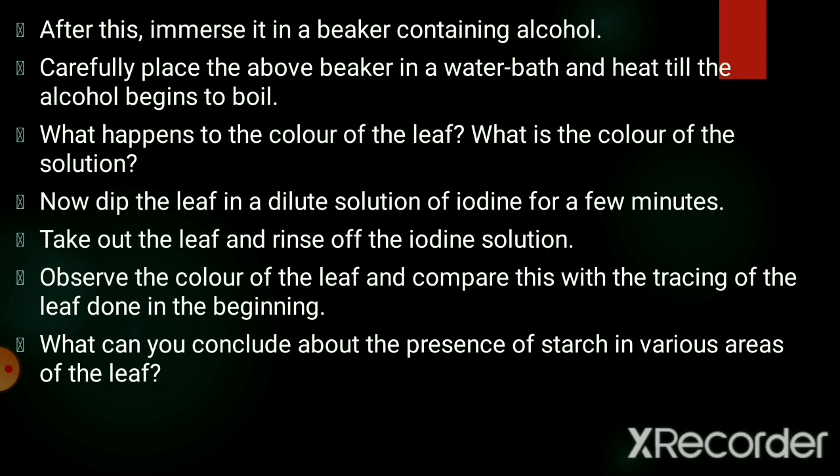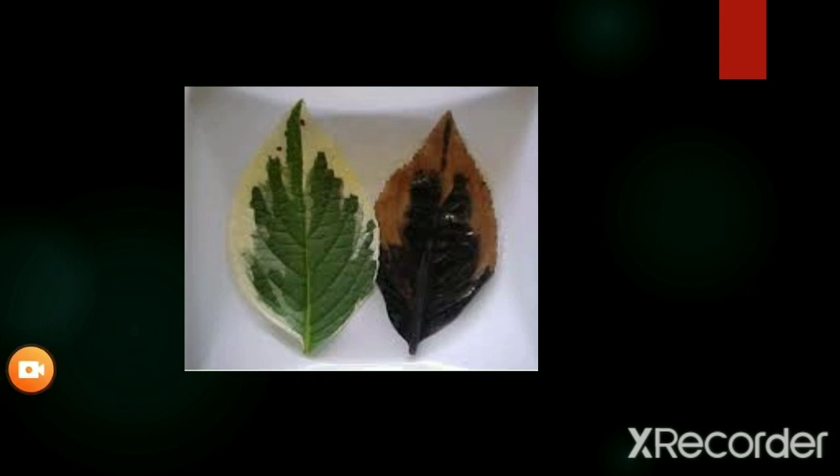And why do you think there is a blue color appearance? The blue color indicates the presence of starch. Since starch formation takes place only in the green parts containing chlorophyll, this shows that chlorophyll is essential for the process of photosynthesis. You can see the image of an experiment here. You can see the results of this experiment here.